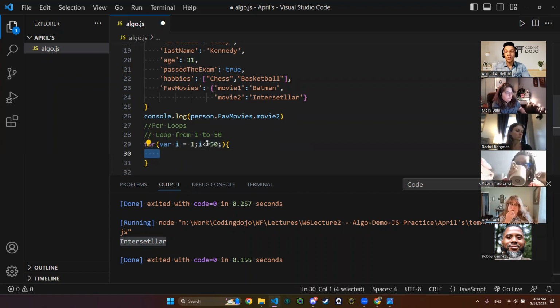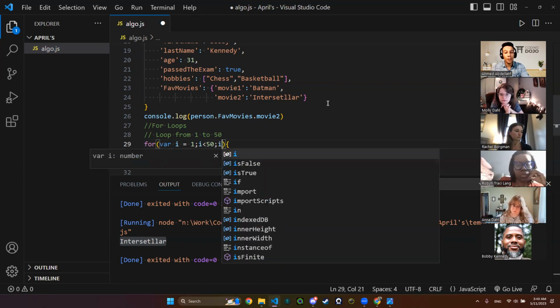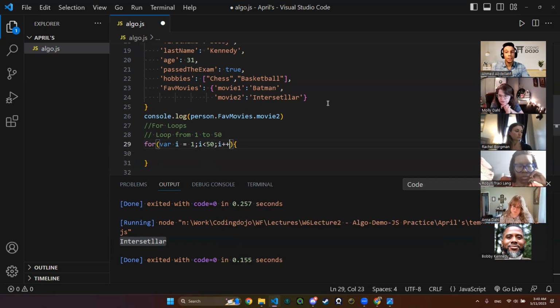When we say i less than 50, that means when we reach 49, my i is 49. Is 49 less than 50? Yes, so I will be entering right here. Then it will be incremented, i++. It will be 50.